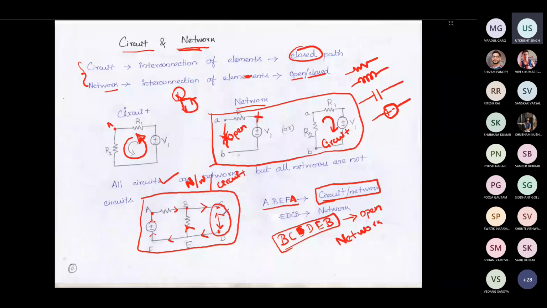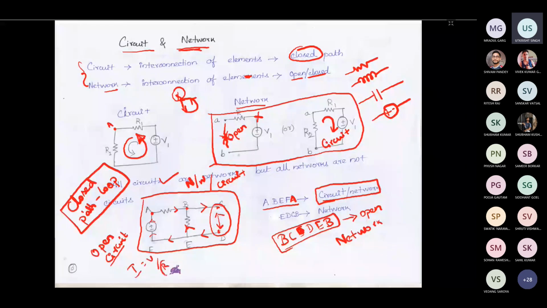Okay, so what is important here is the closed path, or in other words, a loop. Current can flow only in a closed path or a loop. In an open circuit, current cannot flow. Why? Because it is like we are connecting an infinite resistance between the terminals. So if you are connecting an infinite resistance, I is equal to V by R. The resistance is infinite, so your current will be 0. So that is the basic difference.